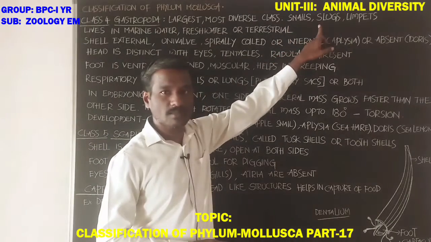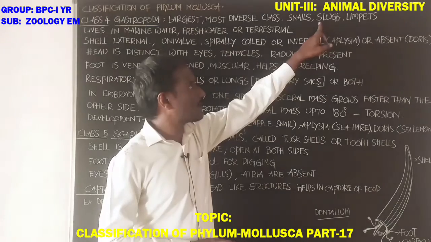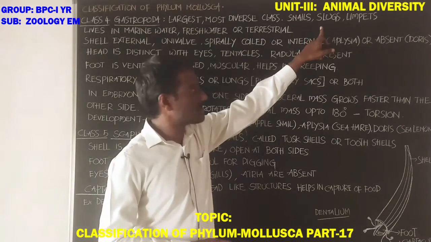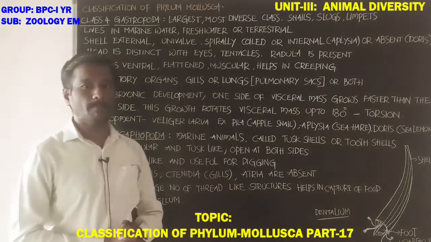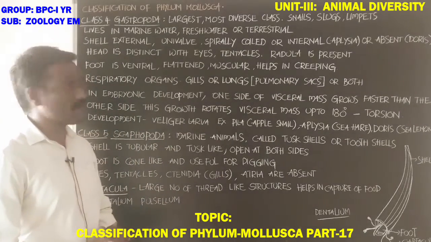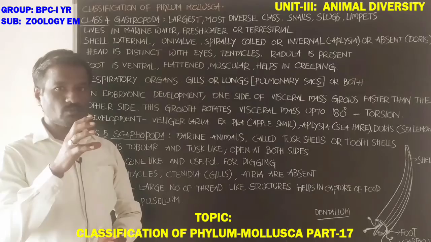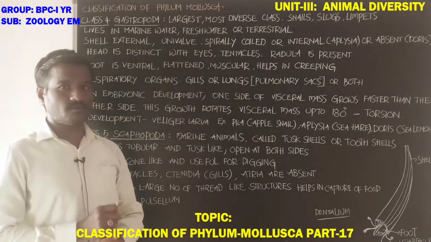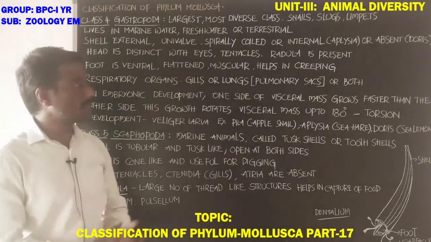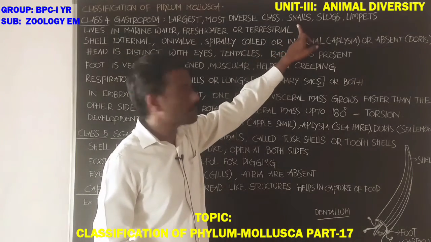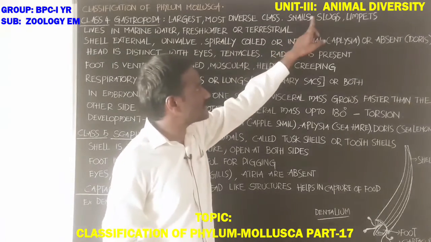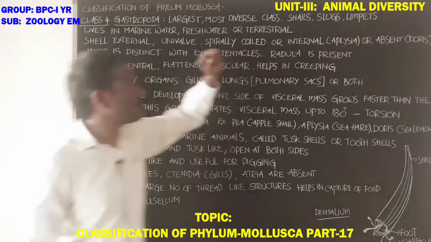Slugs live in an aquatic medium and also on terrestrial surfaces. Limpets are marine animals that attach tightly to rocks. So Gastropoda includes snails, slugs, and limpets.